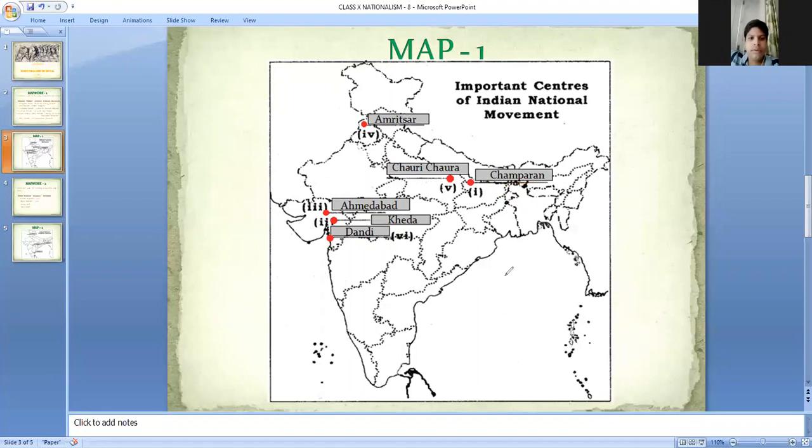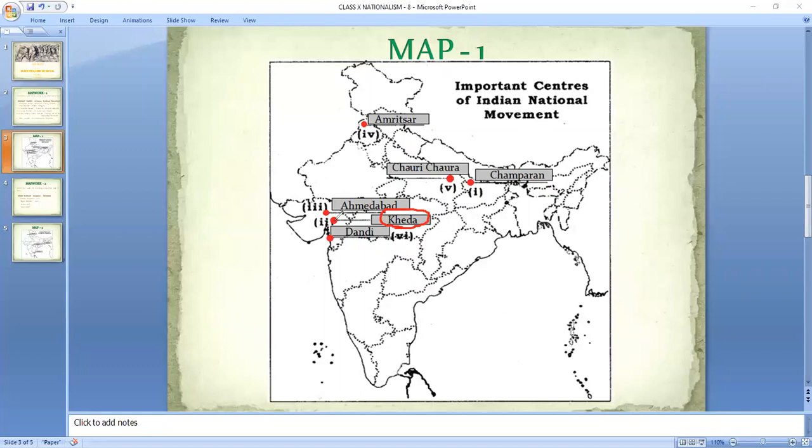Now what was our second? We have done the second one as Kheda. What was Kheda? Kheda, which was actually in Gujarat. You can see I am circling it. Can you all see?